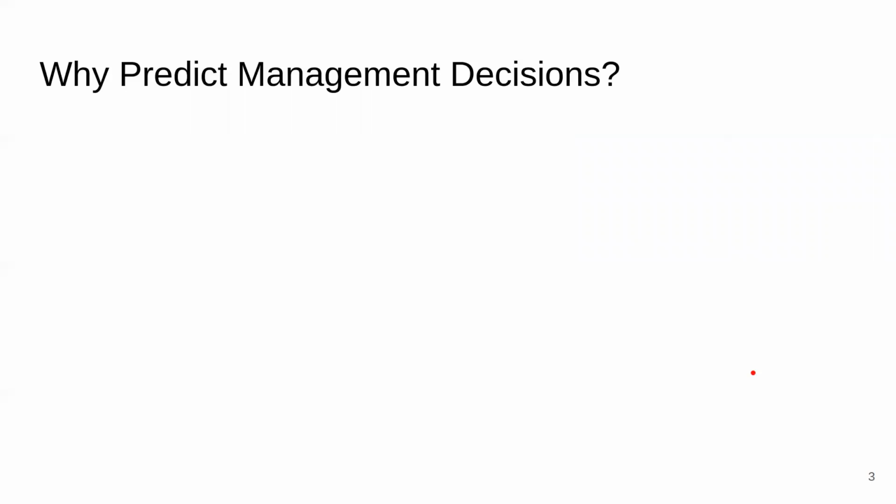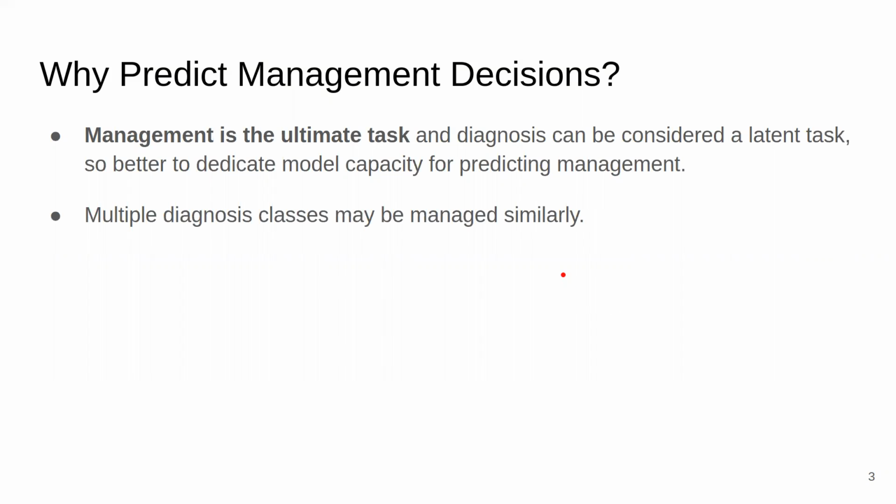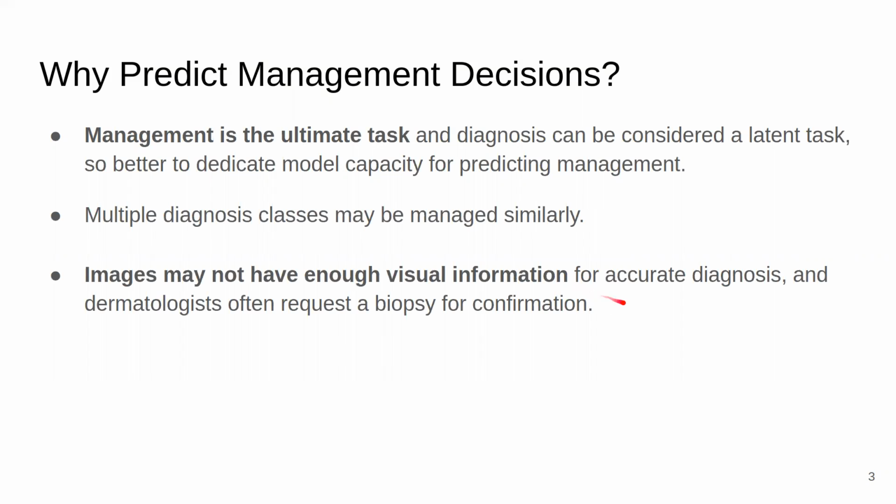So in this paper, we asked the question, why should we predict management decisions? First off, management is the ultimate task, and in a way, diagnosis can be thought of as a latent task. So it's better to dedicate the model's capacity to predict the management decision itself. Next, multiple diagnosis categories are managed or treated in a similar way. And finally, it might be the case that images may not have enough visual information to perform an accurate diagnosis. And this is in fact the case in the real world where dermatologists request a biopsy to confirm their diagnosis.